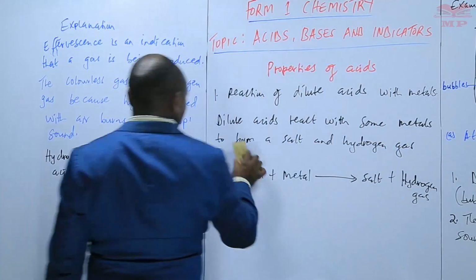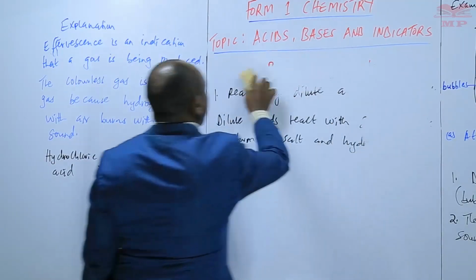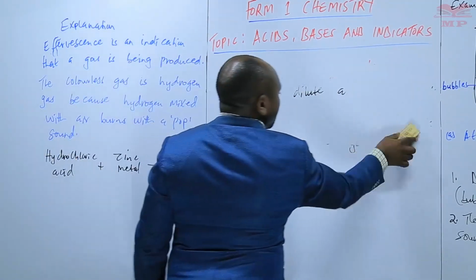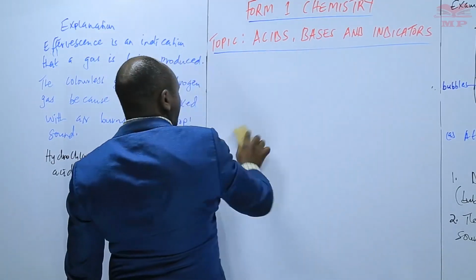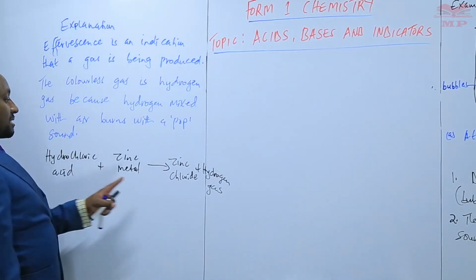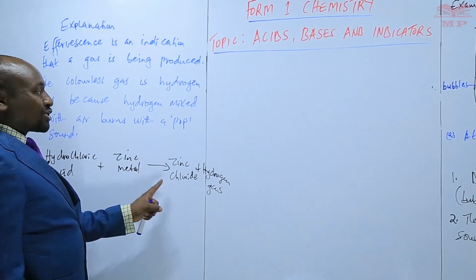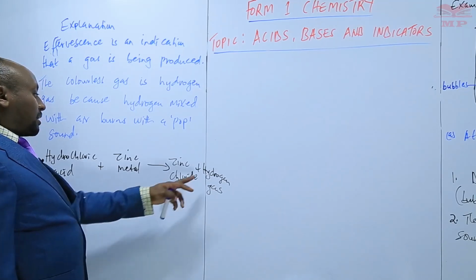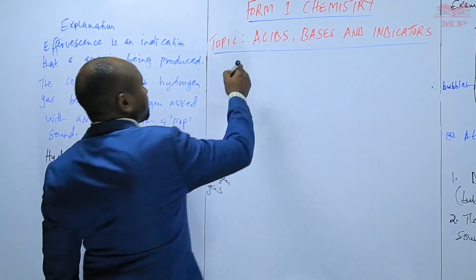So we have gone through one property using an experiment there, that zinc reacts with hydrochloric acid to form zinc chloride and hydrogen gas. So zinc chloride is a salt. Hydrogen is a gas.